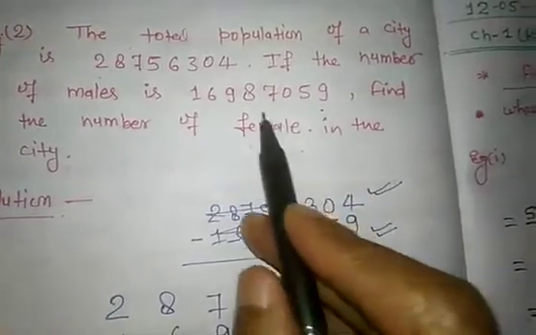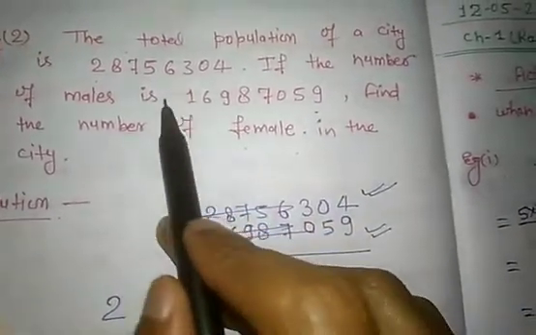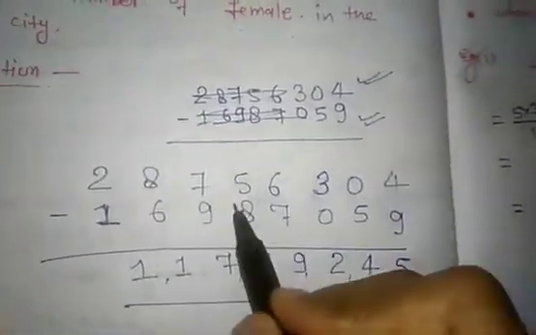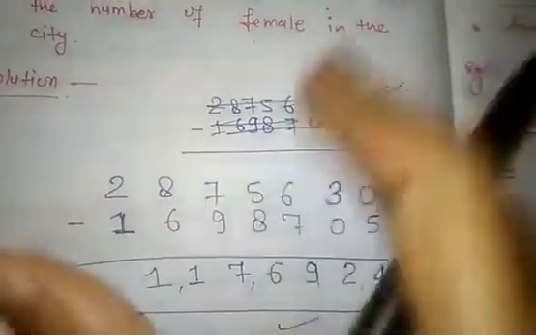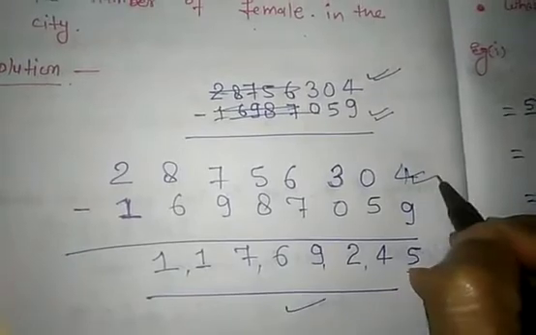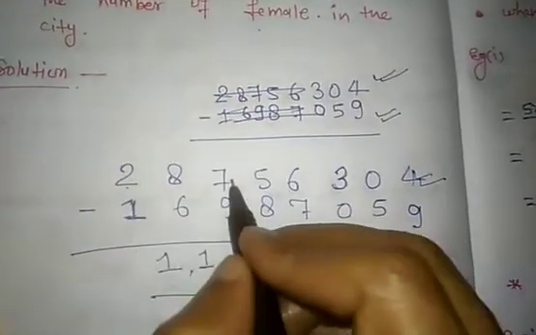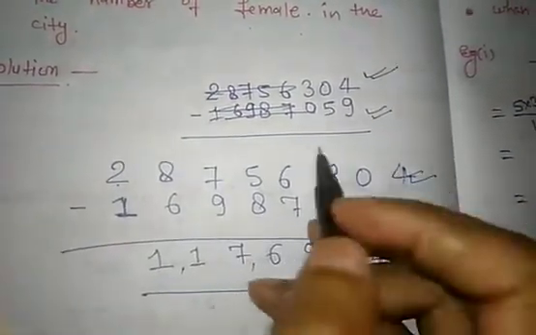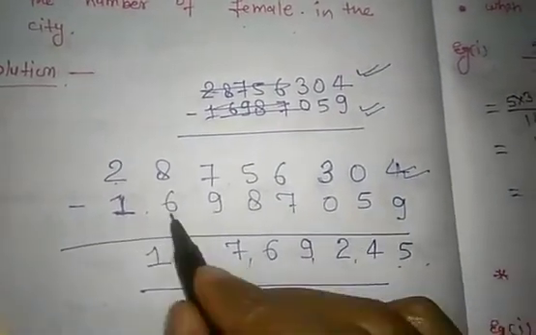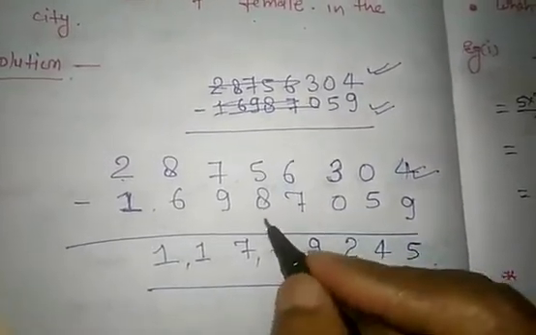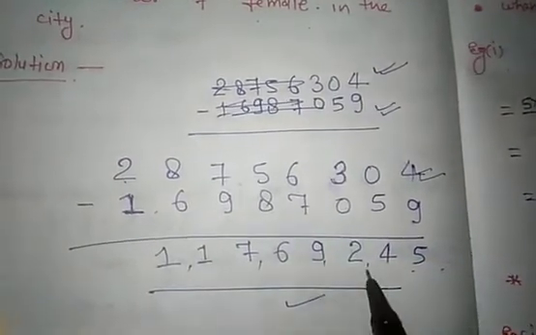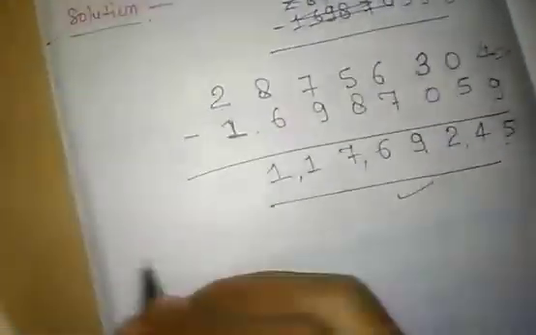So to find the number of females, subtract the number of males from the total population. And this is the second type, using this method to solve word problems. First, write the total population. This is the total population of the city, 2,87,56,304, and this is the population of males. When you subtract the number of males from the total population, we get the number of females, as you see.